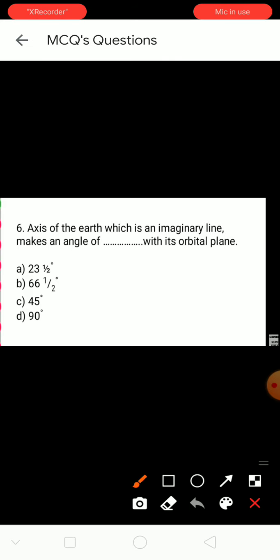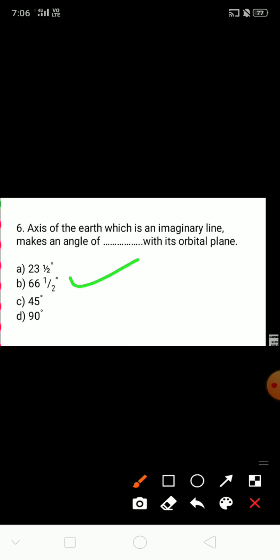Option D, 90 degree. Which is the correct answer? Think, student. Axis of the Earth, which is an imaginary line. The Earth moves on its axis. So it makes an angle. Which angle is that? See here, the right answer is option B, 66.5 degree angle.